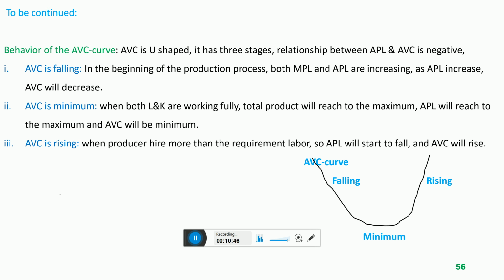So when the output of the company increases, the cost of the company will definitely decrease. When the average productivity of the labor is increasing, the per unit cost of the labor will definitely decrease. So that is why in the first stage of production, when the producer increases labor and divides the duties, the total output of the company will start to increase and the average productivity of labor will also increase. So average variable cost, the per unit cost of the company, will start to fall,